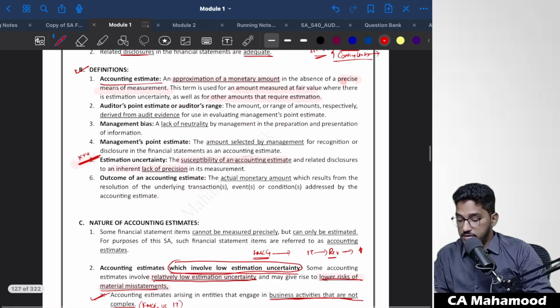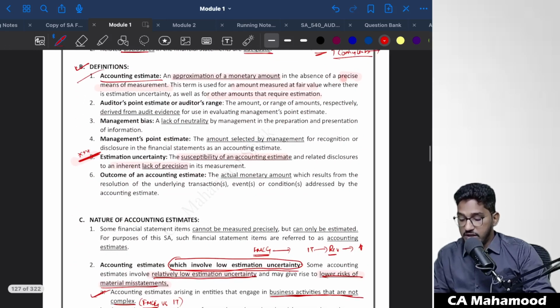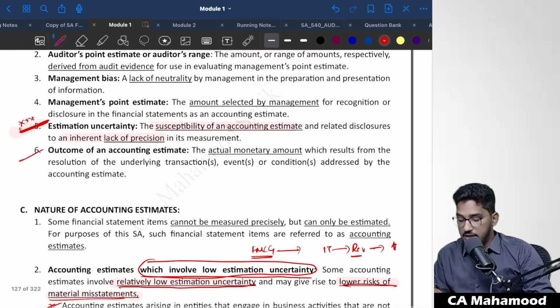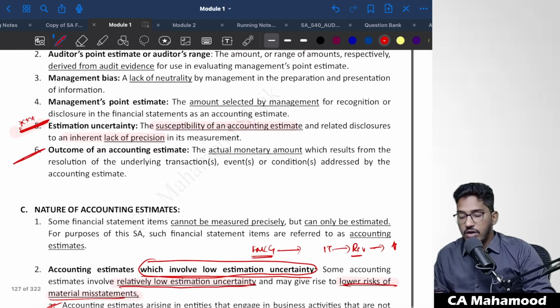Okay, so we have seen the accounting estimate definition, and we have seen different types of accounting estimates. We have seen estimation uncertainty. We have seen examples of those accounting estimates which have high estimation uncertainty, which have low estimation uncertainty. Next, let us come to the next definition: outcome of an accounting estimate. Sir, what do you mean by outcome of an accounting estimate?